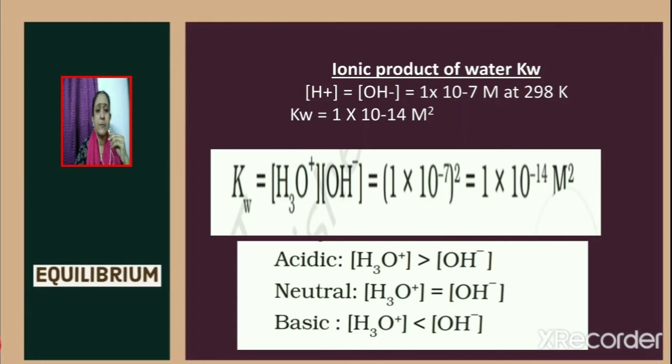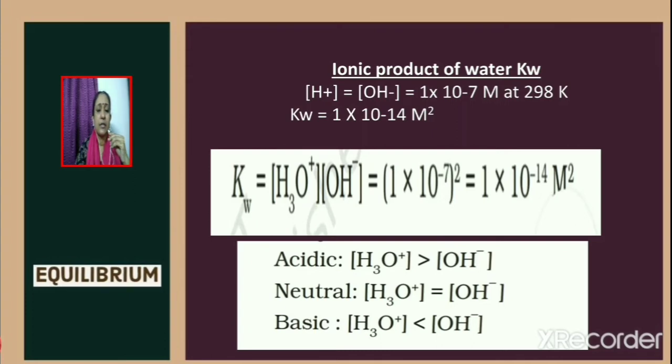So now when we substitute the concentrations of H⁺ and OH⁻ ions, we get Kw equal to (1 × 10⁻⁷) squared, which is equal to 1 × 10⁻¹⁴ mol². So Kw, the ionic product of water at 298 Kelvin, is equal to 1 × 10⁻¹⁴ molar squared.